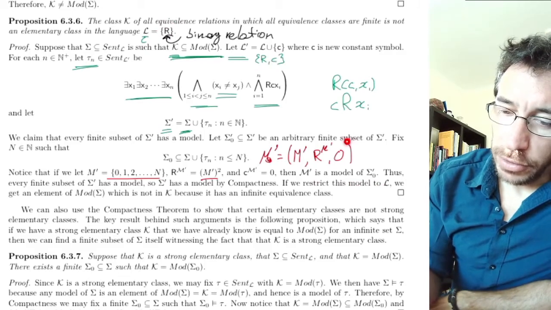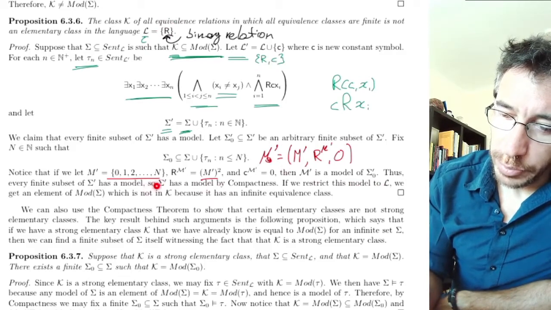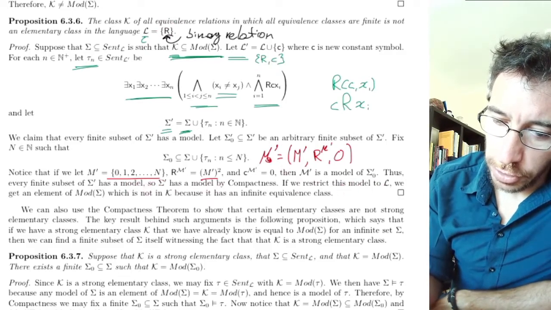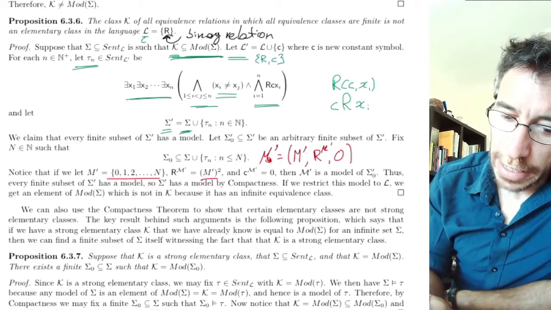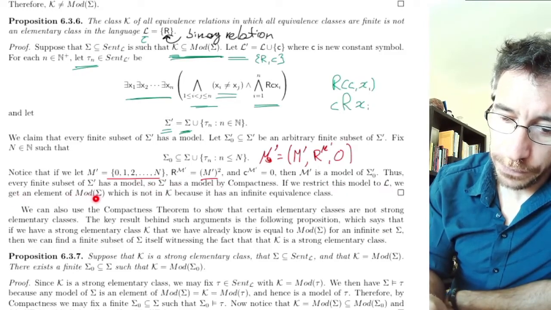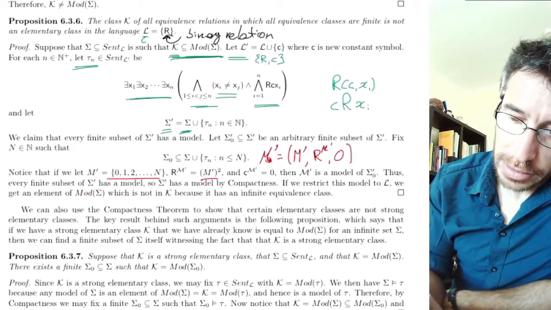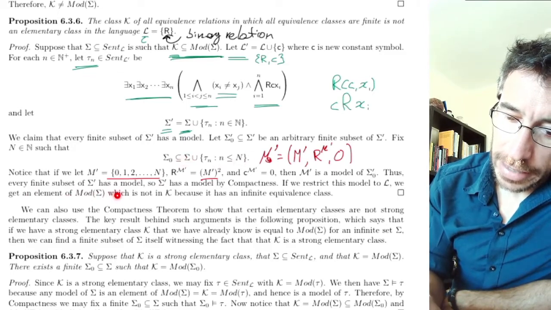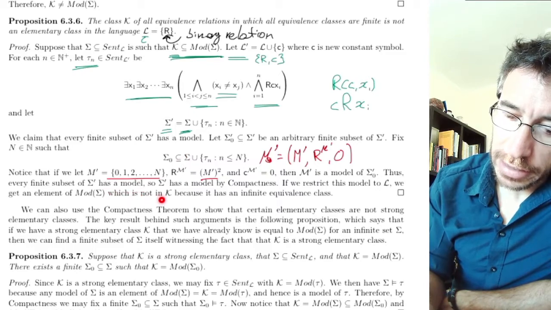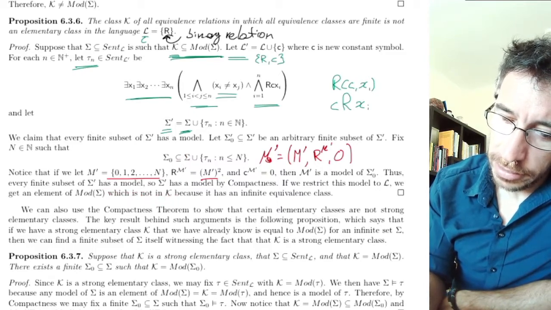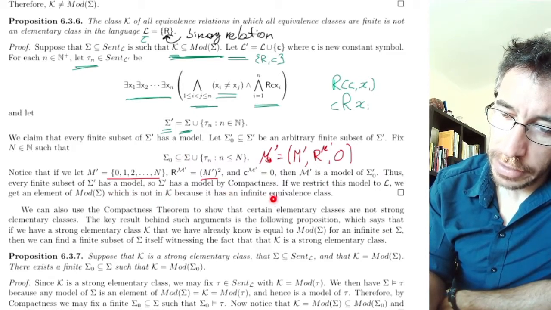Well, not for just any model, for the model that is a model of all of sigma prime. If you restrict this model, which is a model of all of sigma prime, to L, we get an element of mod sigma. Yes, because that's what we chose. We chose something that satisfies all of these, so it satisfies sigma. And it's not in the class K. Why is that? Because it has an infinite equivalence class.